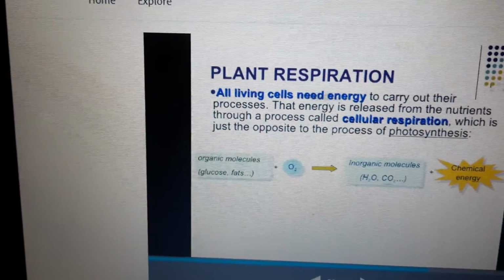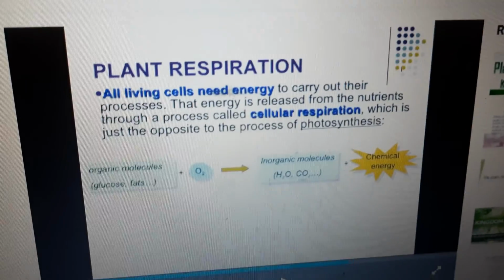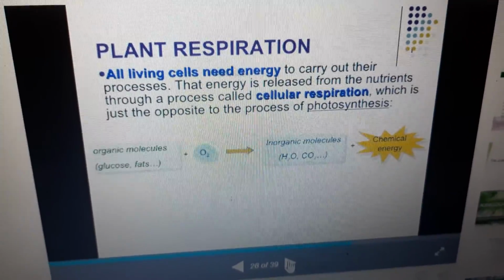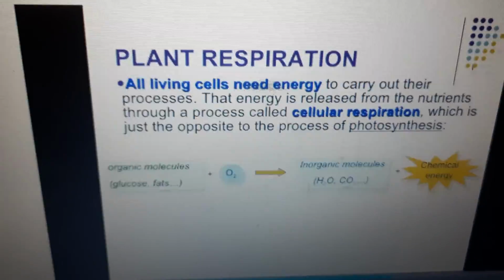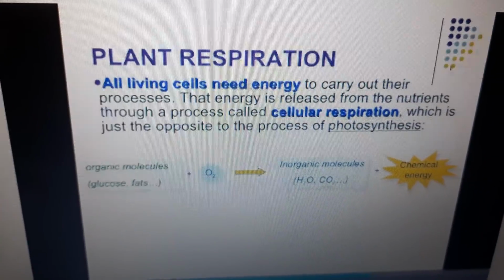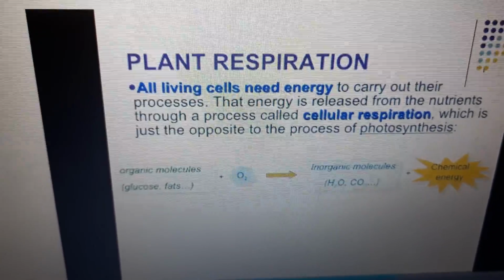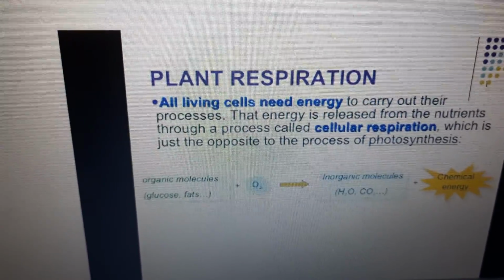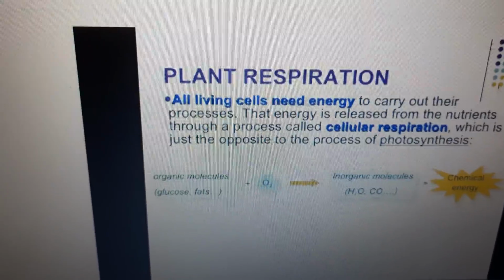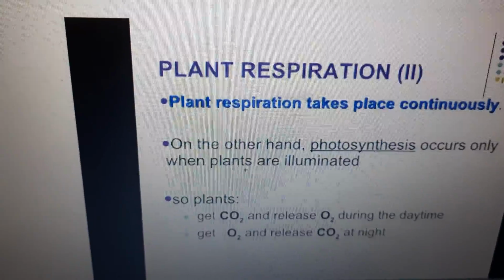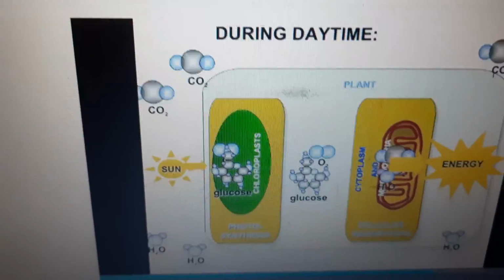Then plant respiration. All living cells need energy to carry out their processes. That energy is released from the nutrients through a process called cellular respiration, which is the opposite of photosynthesis. Organic molecules, glucose and fats, react with oxygen molecules to give inorganic molecules, H2O and carbon dioxide.